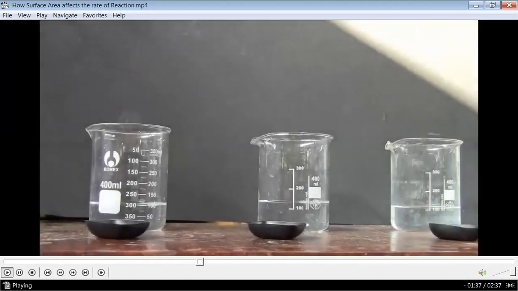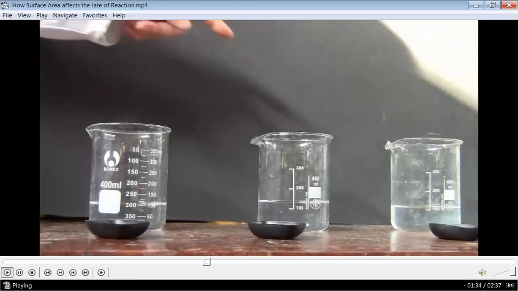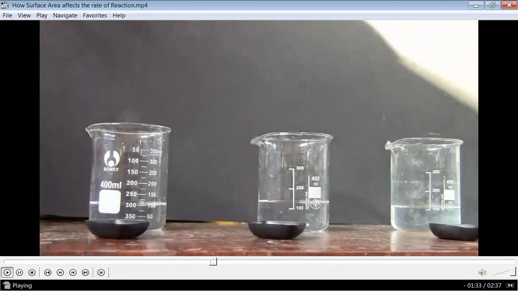Okay, this is the experiment. Here we've got 3 beakers, each containing dilute hydrochloric acid. Guys, can you tell me here where is the changeable variable? The amount of water? No. The calcium carbonate. The size of the calcium carbonate. Yeah, thank you. Size of calcium carbonate.